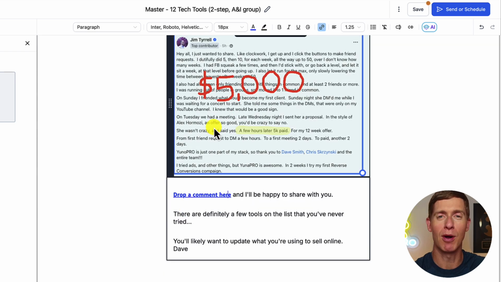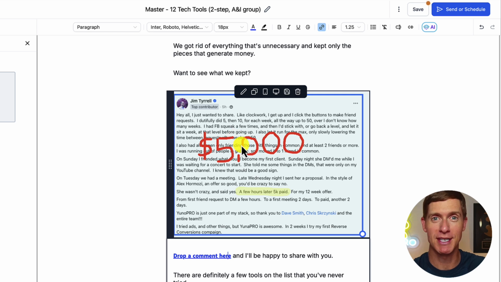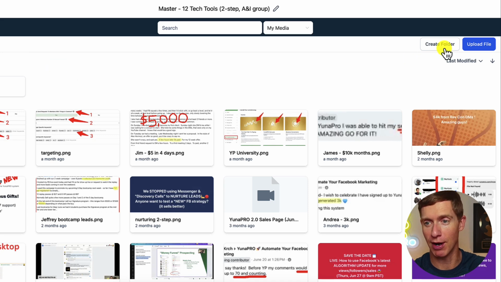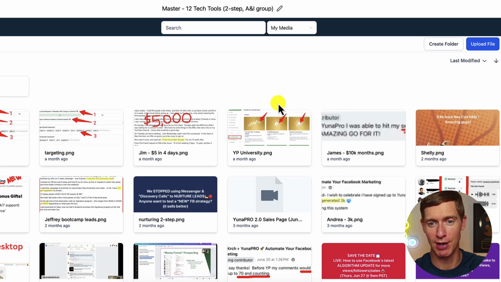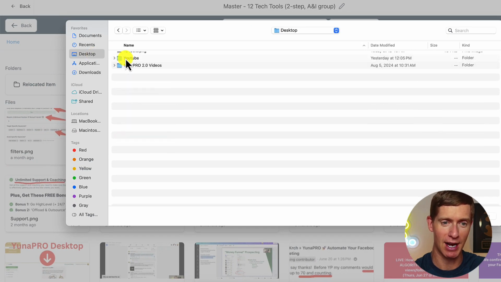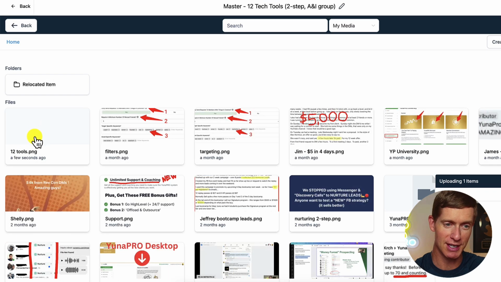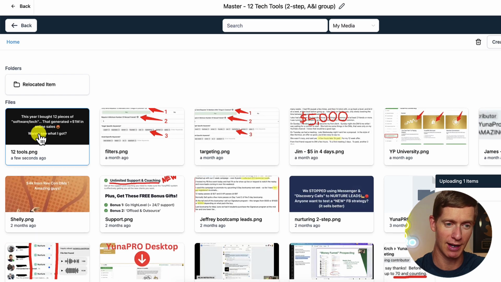Now, the last thing that I want to do is swap out this image. So I don't want this testimonial image. I'm going to click on this, go edit that image, and upload from my media library. I'm going to click on upload over here, and then go to my desktop, and there it is, the 12 tools image. And you're going to see that'll be added to my media library. I'm going to double click on that.